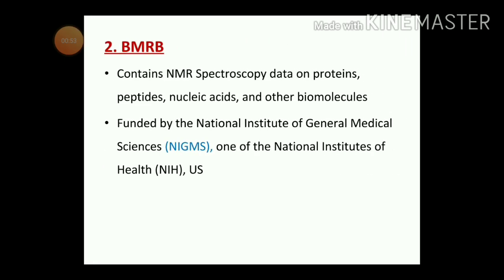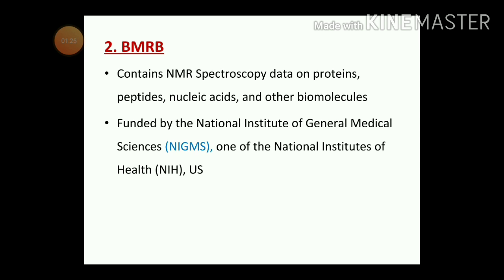In the next slide, I would tell you about the BMRB. BMRB stands for Biological Magnetic Resonance Data Bank, and as the name suggests, it contains NMR spectroscopy data on protein, peptide, nucleic acid and other biomolecules which are very essential for life activities.